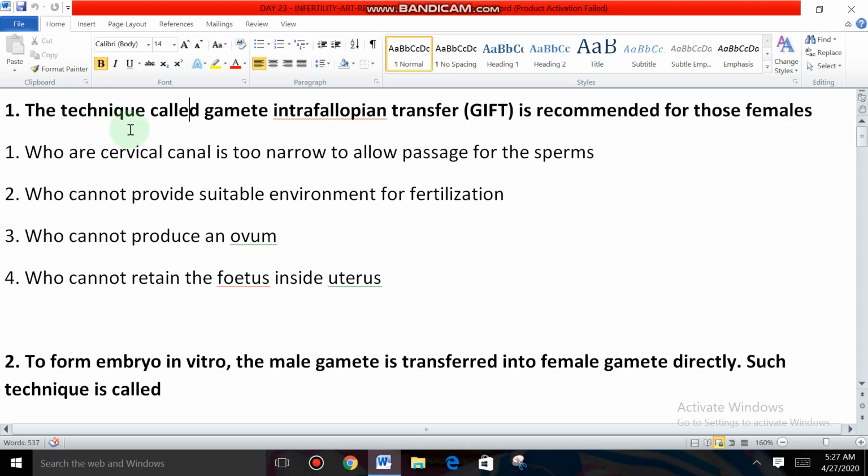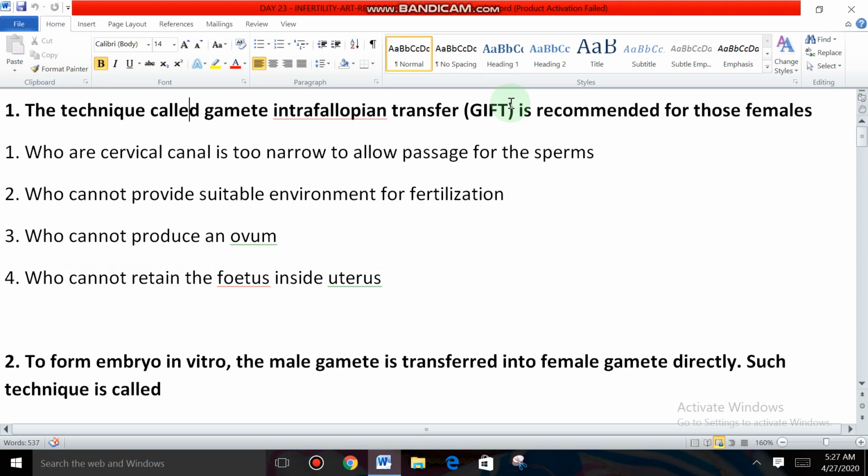The technique called gamete intrafallopian transfer, GIFT, is recommended for those females. So go through the options. Who are cervical canal is too narrow to allow passes from the sperms. Who cannot provide a suitable environment for fertilization. And who cannot produce an ovum. And who cannot retain the fetus inside uterus.